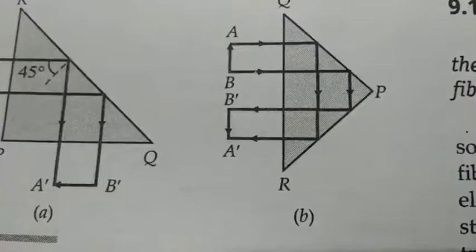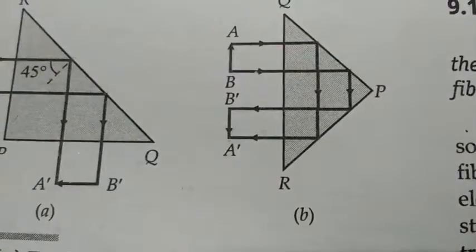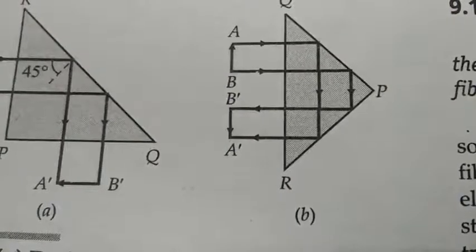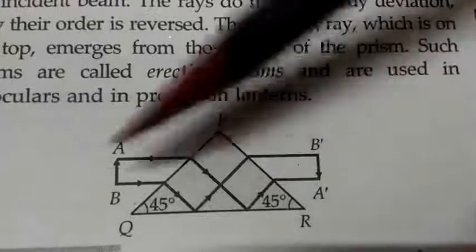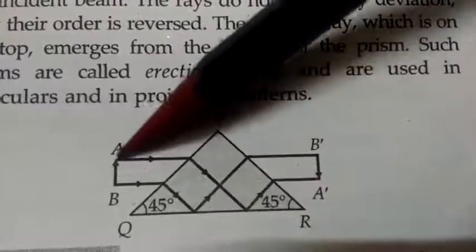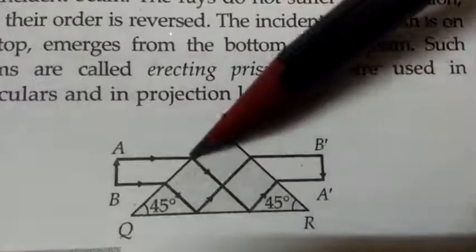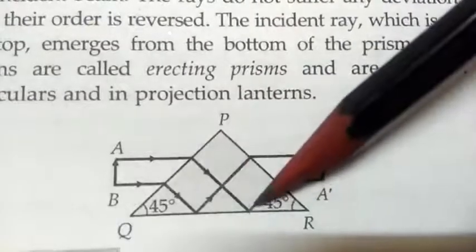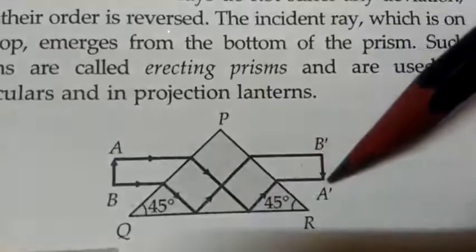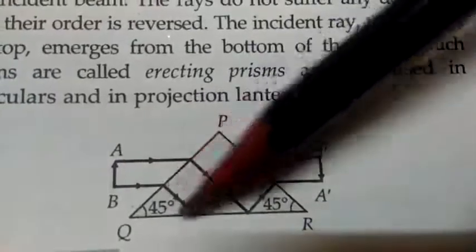If we don't want to deviate the image, that means we don't want to change the position of the image, we only want to invert it, so that time we can use the prism in this position. So here is our image. When the light is entering, it got refracted. The light ray is refracted here. Here total internal reflection takes place. Again one reflection. A similar thing happened here. Here refraction will take place.